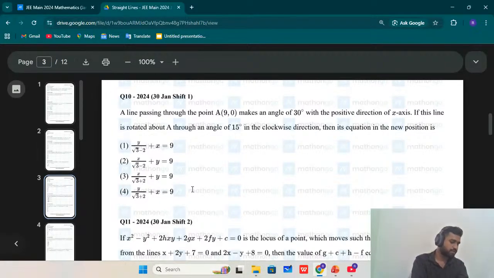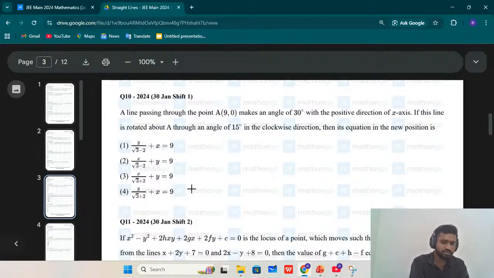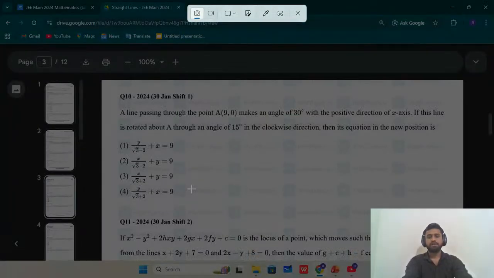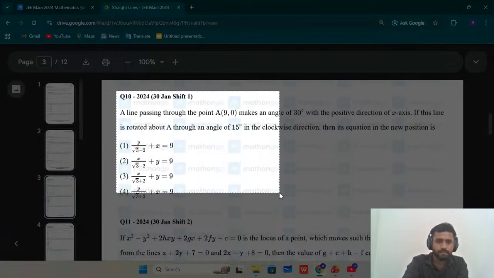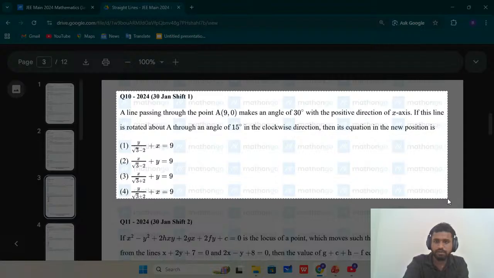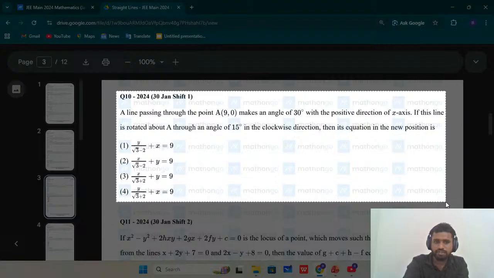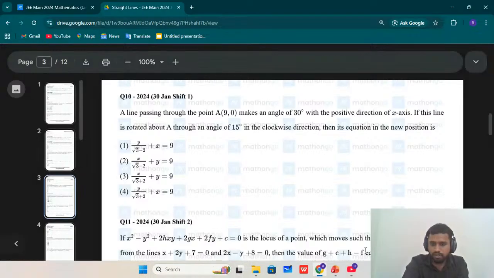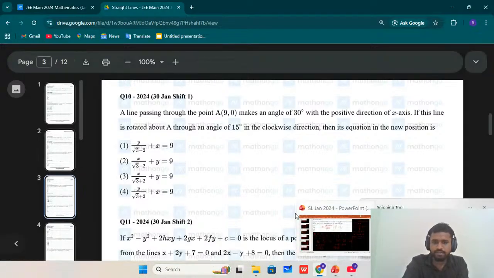Okay. So till now, if you have any doubts, let me know in comment box. I can see here comments. Okay. So question number 10. So these questions I'm accessing from Math on Go website. You can download the PDFs from this Math on Go website.